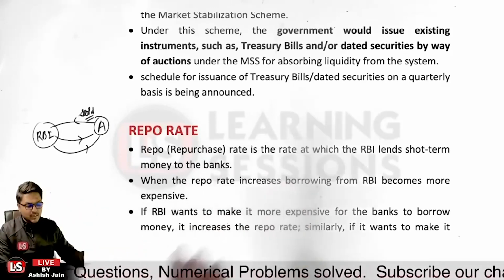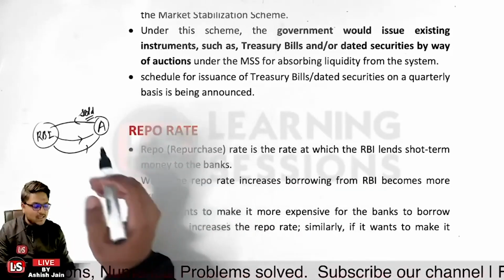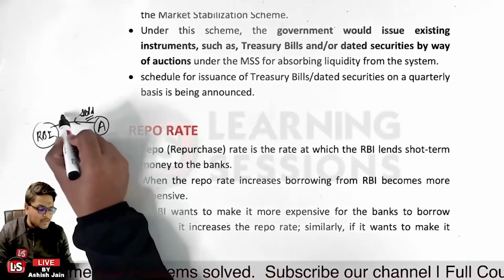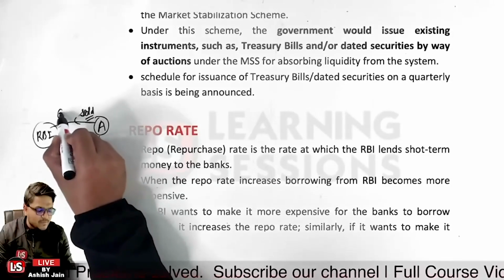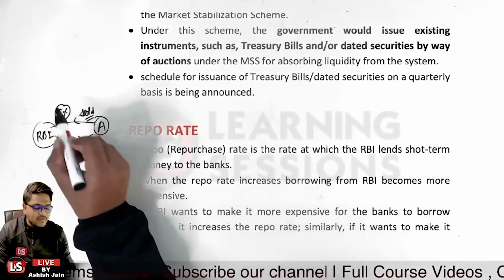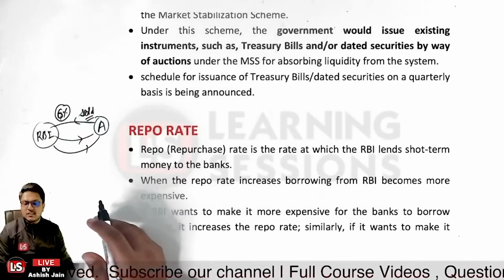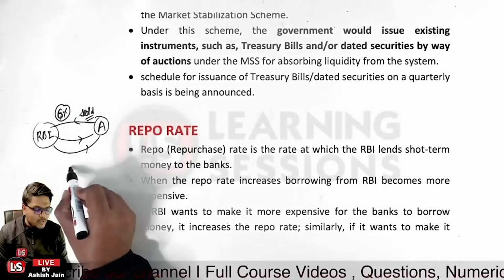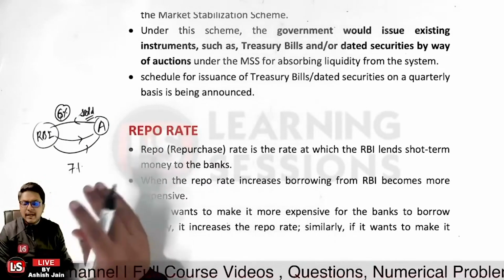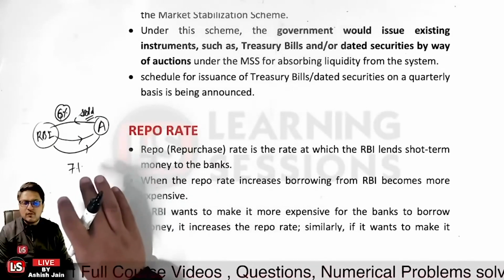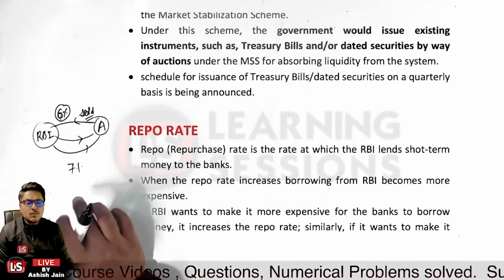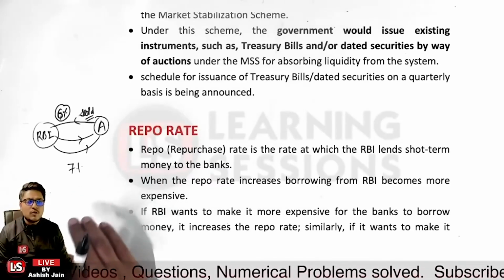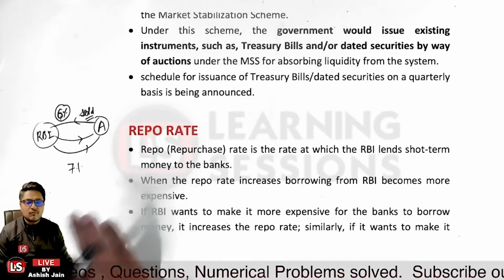And further, if the repo rate is increased, let us take the case that the rate previously applicable was 6%. But now the Reserve Bank of India increases the repo to 7%. Previously the bank was able to borrow money from the Reserve Bank of India at 6%, but now the borrowing is expensive.